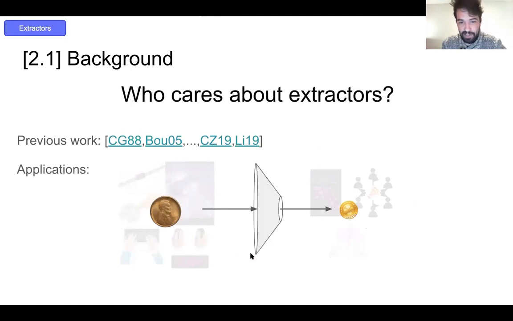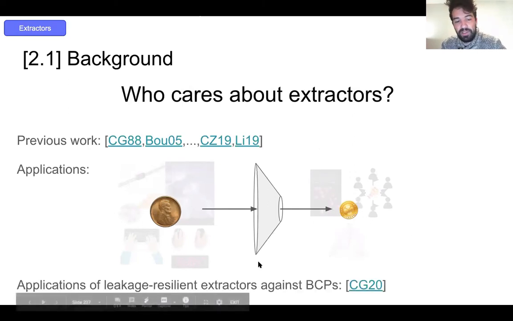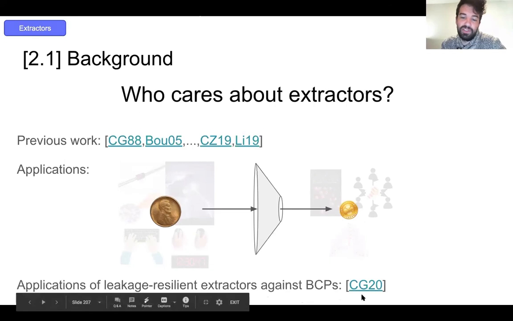And so extractors give us an object that converts ugly randomness into clean uniform randomness. And furthermore, leakage resilient extractors against BCPs, the objects that we're exploring, have found unrelated applications in pseudo-randomness to what we've discussed before. And hopefully they'll find even more in the future.